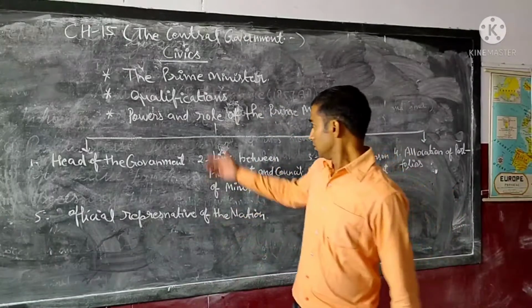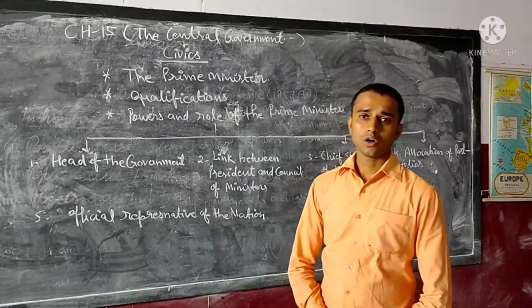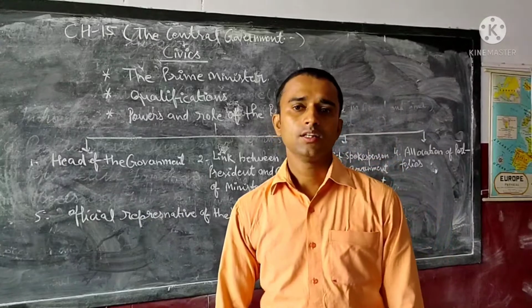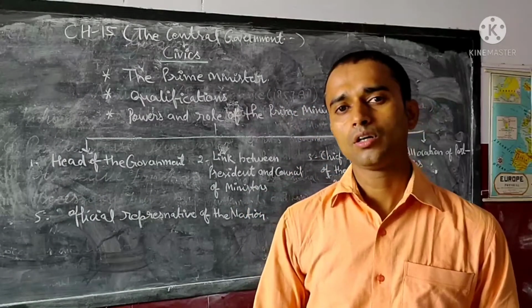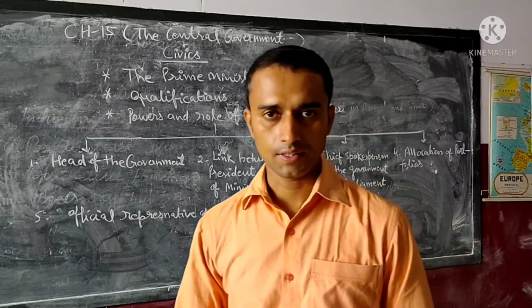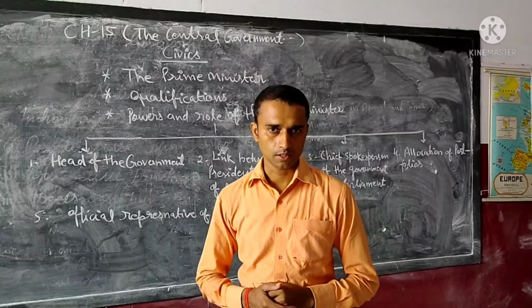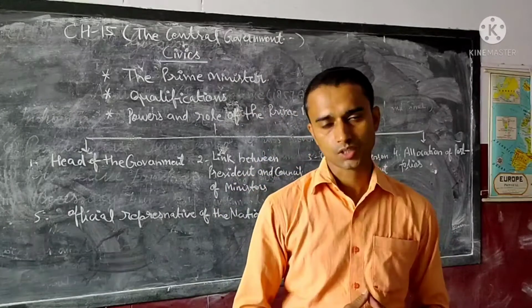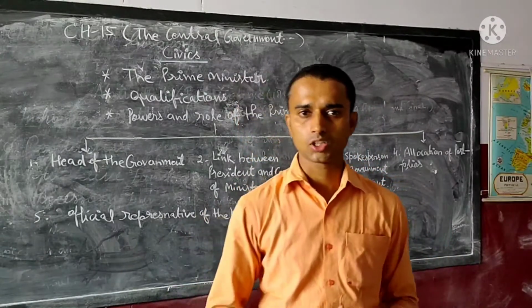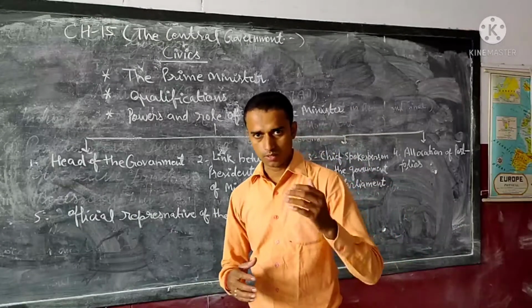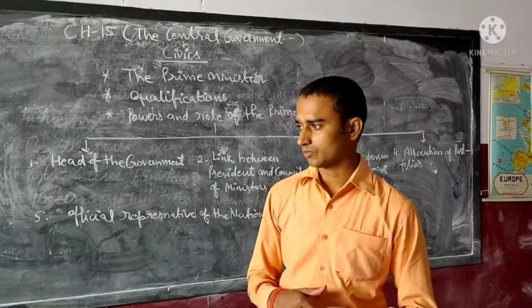So let us see. The Prime Minister of India is appointed by the President of India. A Prime Minister is the leader of the majority party. After the general election, as you know very well, every 5 years the Lok Sabha is dissolved and a fresh election is held.